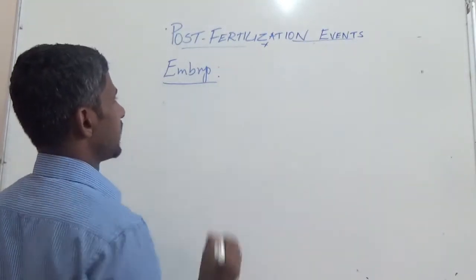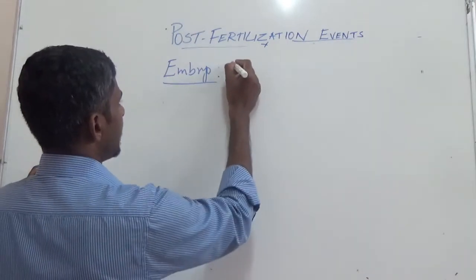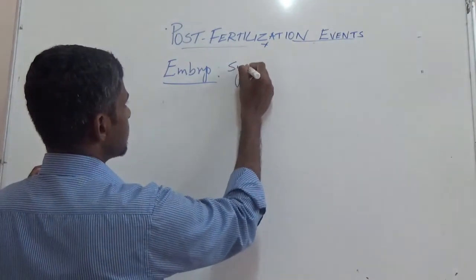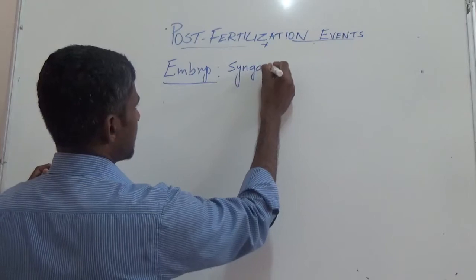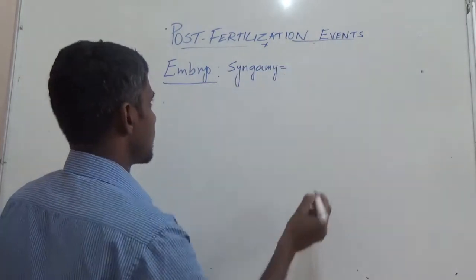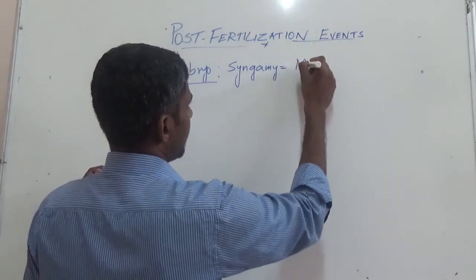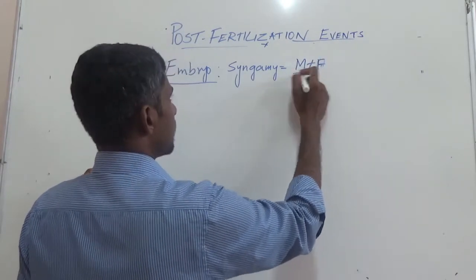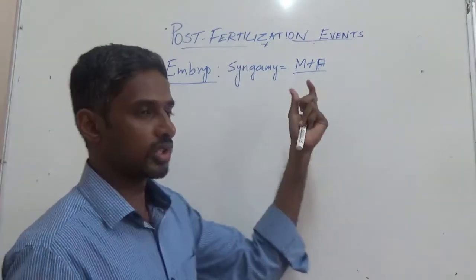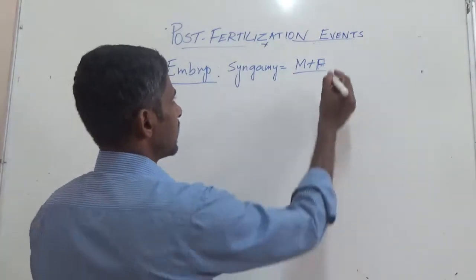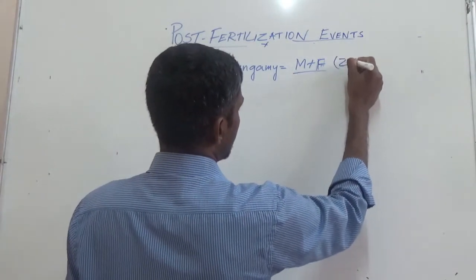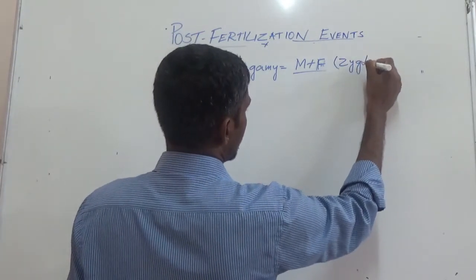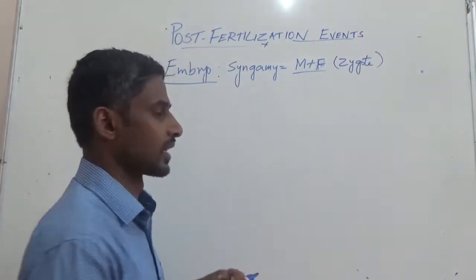Prior to this, there is some event which has taken place, and that event is syngamy. Syngamy was nothing but male and female gamete fusion. So fusion of male and female gamete gave us zygote, and from zygote embryo develops.